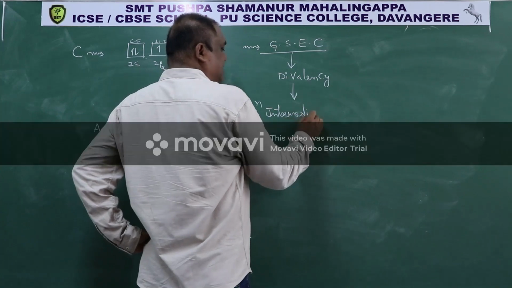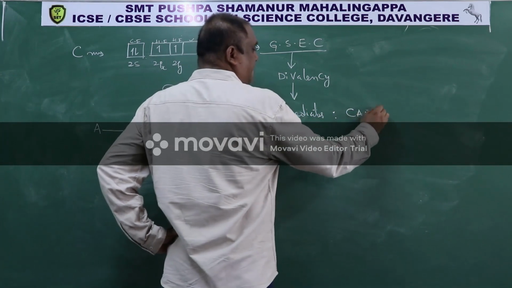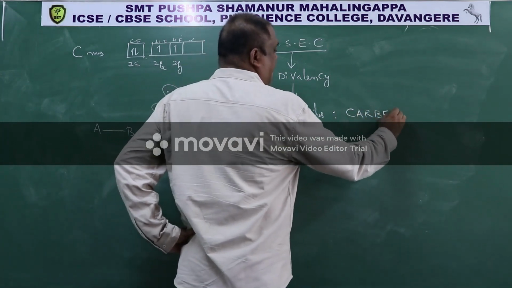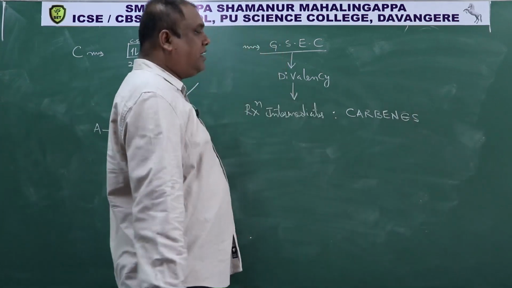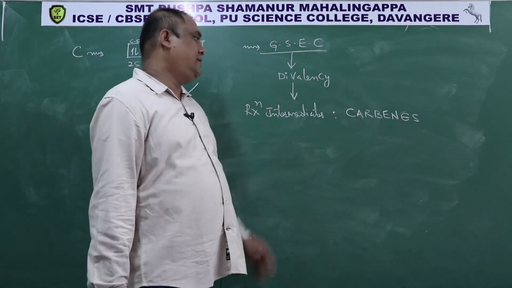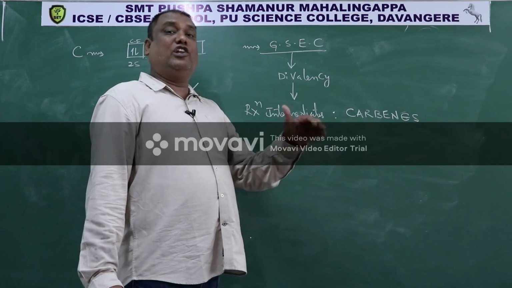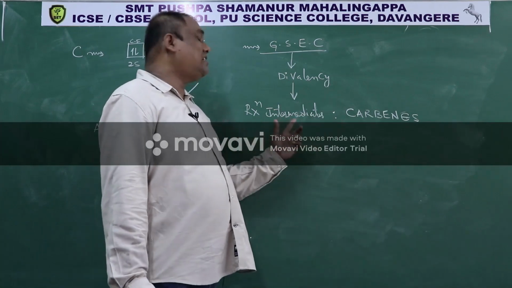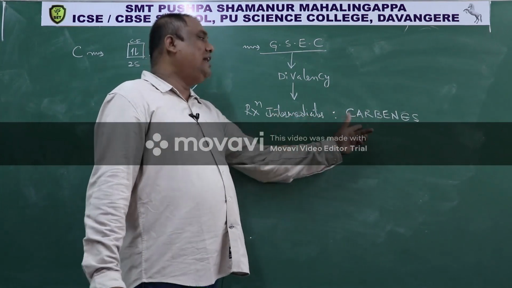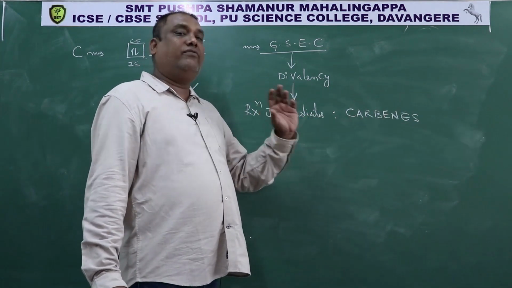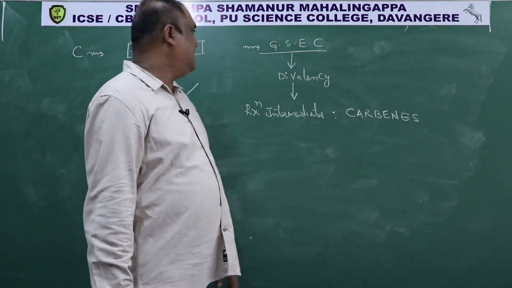Reaction intermediates called carbenes. Example for divalency is carbenes. These carbenes are not stable compounds which will live for a long time. They are just reaction intermediates formed during the reaction, but they are not final products. They are highly unstable. Their life is very short. But in these carbenes only we see divalency.